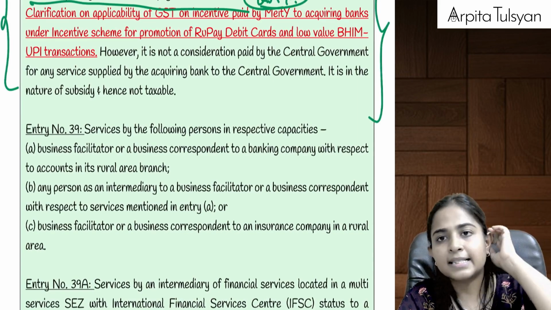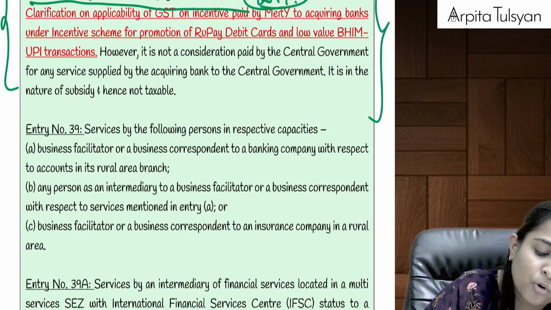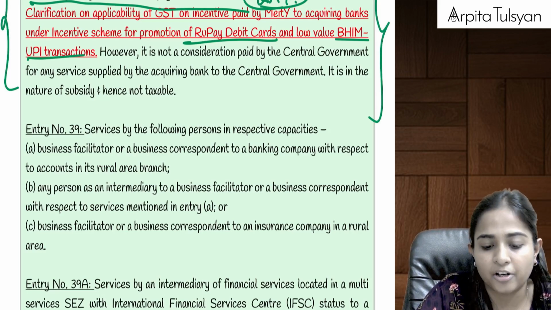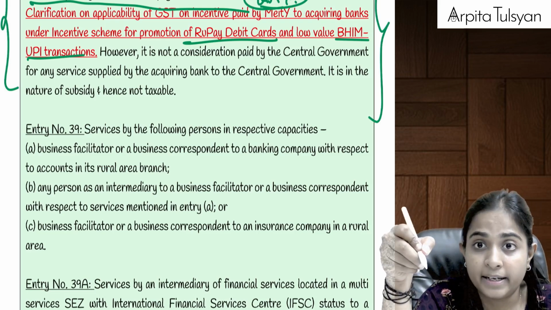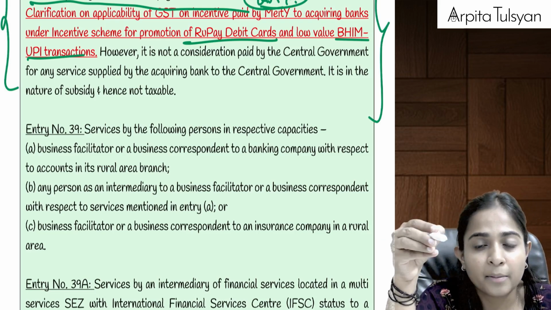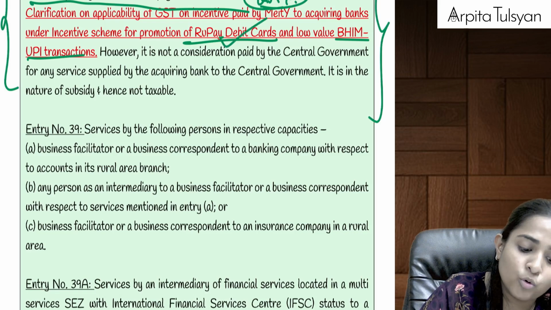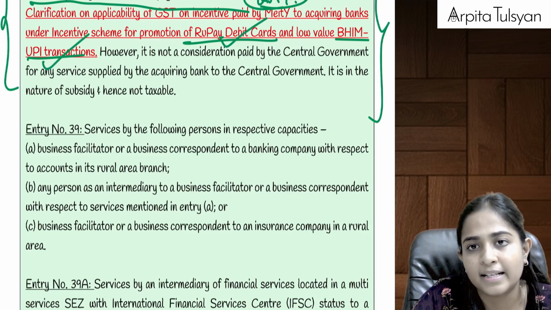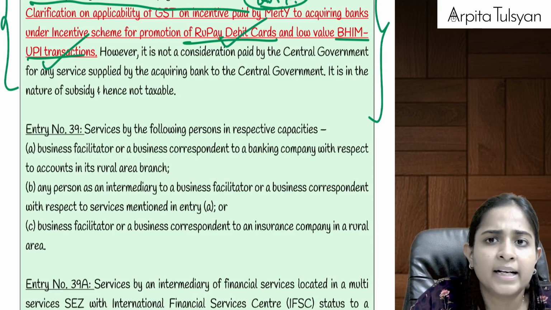Similarly, under this Digital India mission, government has started promoting RuPay debit cards and UPI transactions. So now government has told that intermediary, what has the government told? That if any customer is making the payment through RuPay debit cards or through Bhim UPI transaction, please don't collect any transaction charges. Then the middleman said, sir, how is it possible?